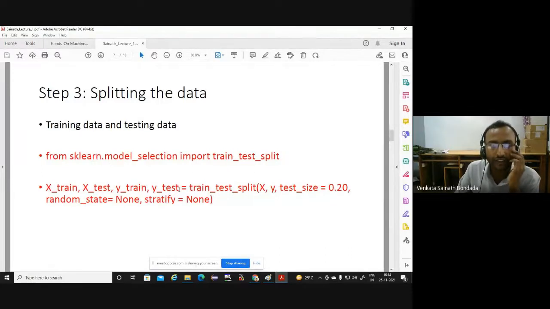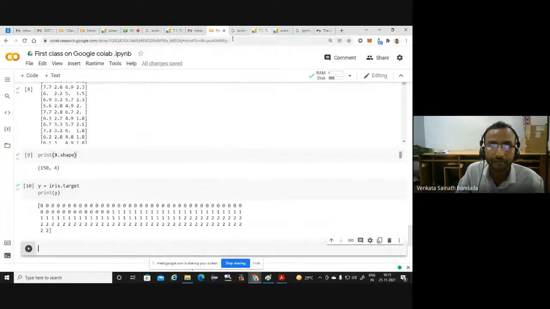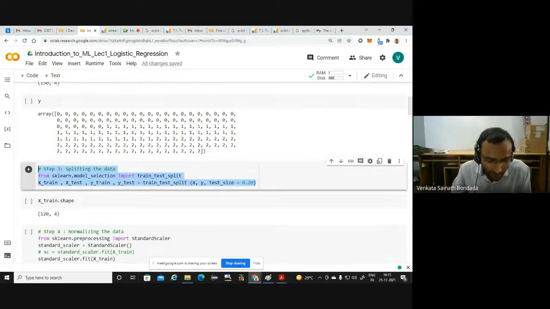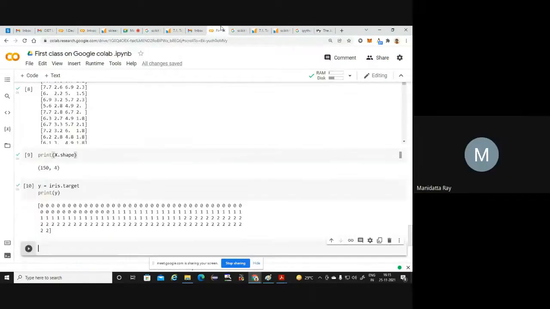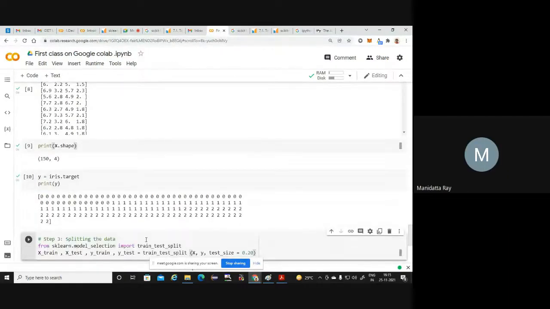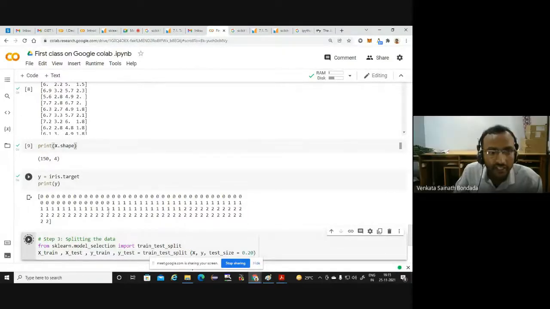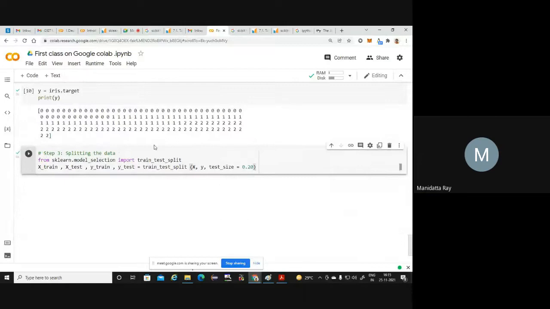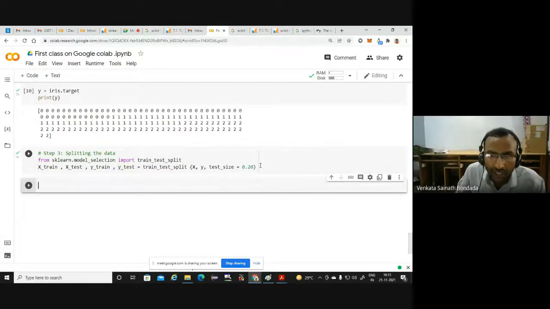So we have to split into training and testing. Please copy this and run it in Google Colab. If you are running out of time, just copy all this command in one go, Control C. In step 4. So first let everyone finish step 3. Okay, come to step 4. Done, sir. Okay. So after step 3, you can click on this plus code. Automatically, you will go to step 4.